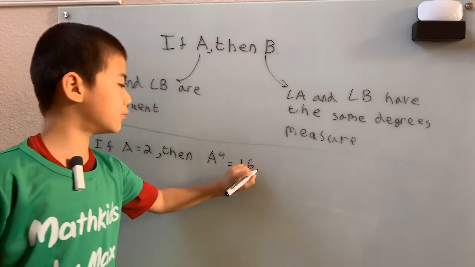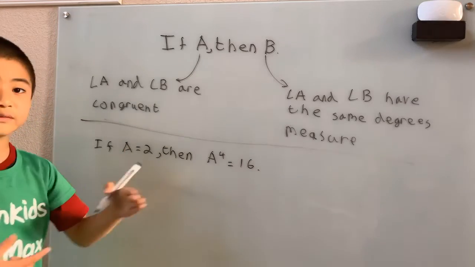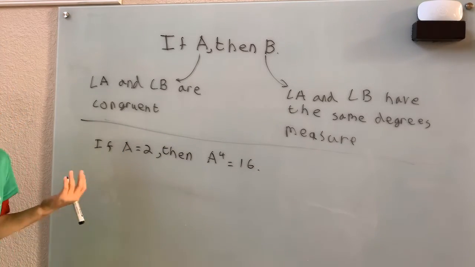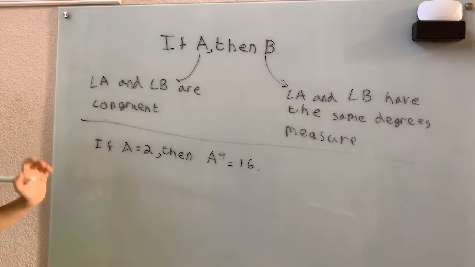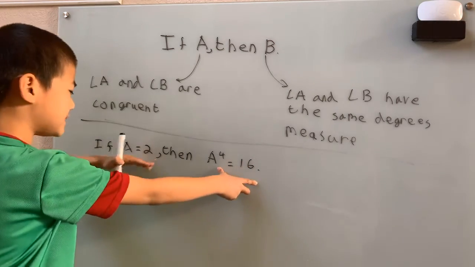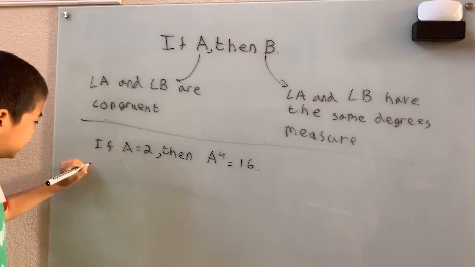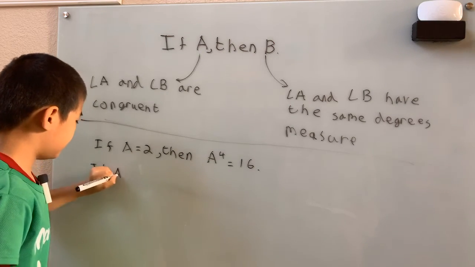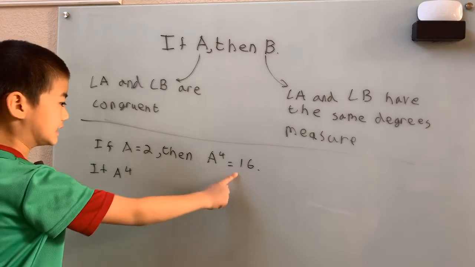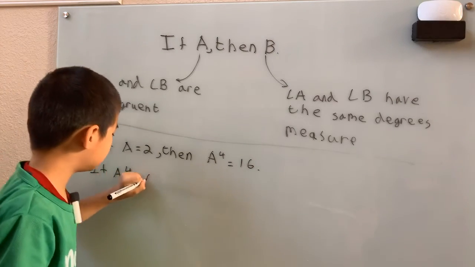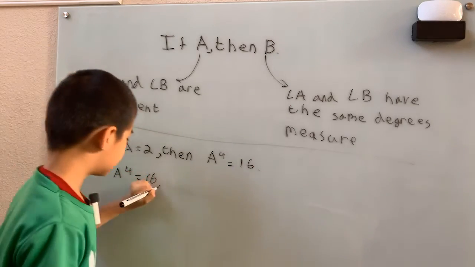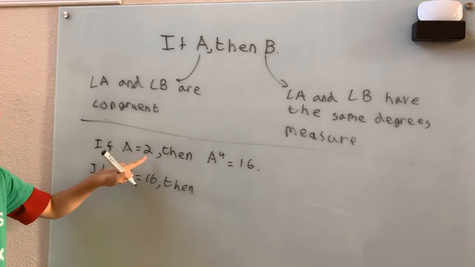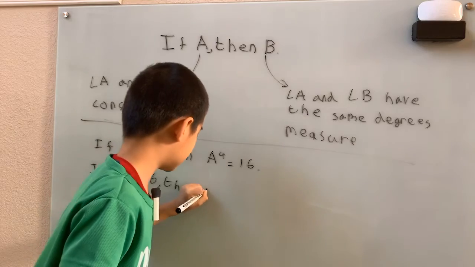And then again we want to take the converse of this conditional statement and then determine if it's true or false. Well, first, this is our A, that's our B. We just flip these around and then we get: if A to the 4th equals 16, then A equals 2. We just take the converse.